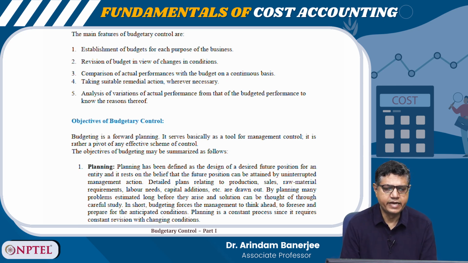Number four, taking suitable remedial action wherever necessary. Number five, analysis of variations of actual performance from that of the budgeted performance to know the reasons thereof. So, these are the main 5 features of budgetary control. What is the objective of budgetary control? The first major objective of budgetary control is planning, right?